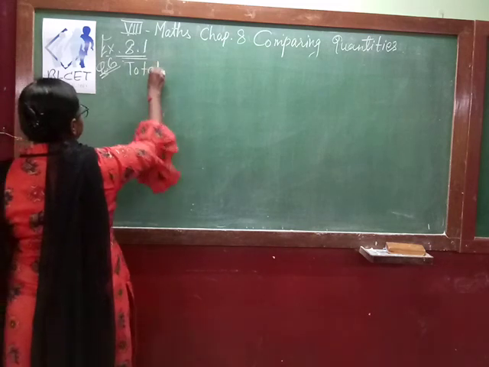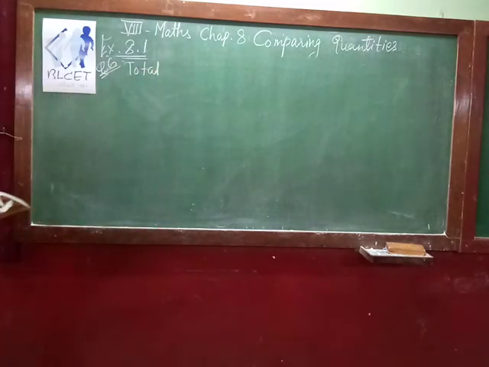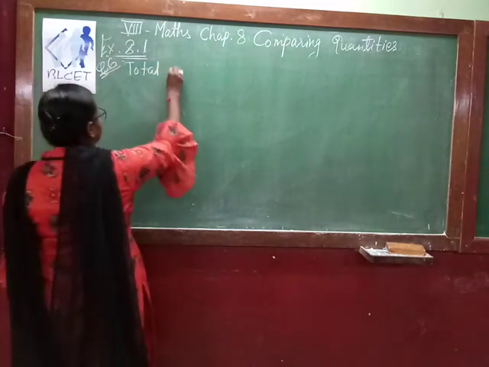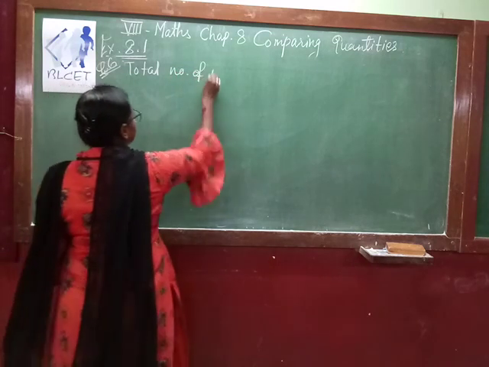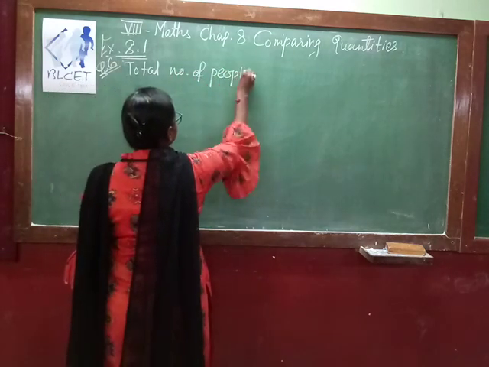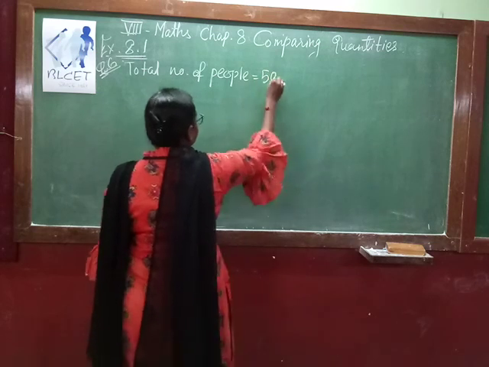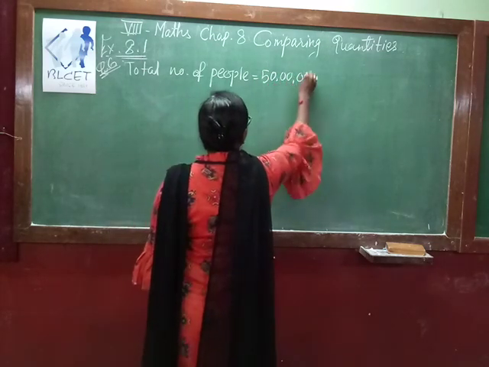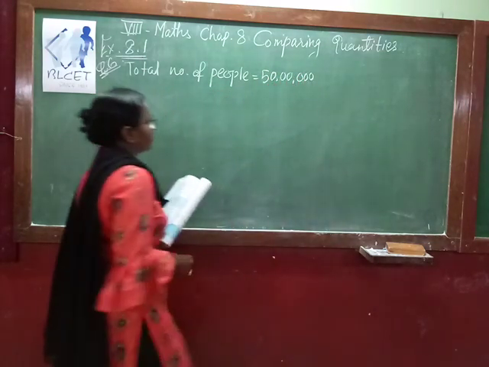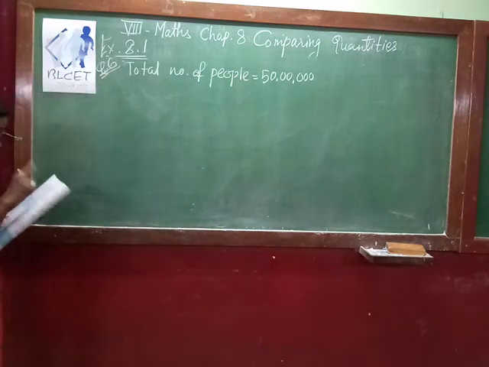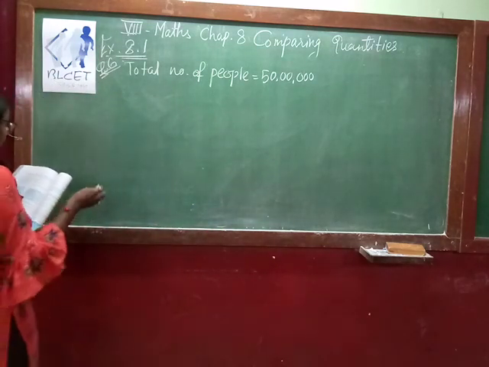So first we spread out all the given data, that is total number of people is equal to 50 lakh. Okay. Then 30% people like cricket.